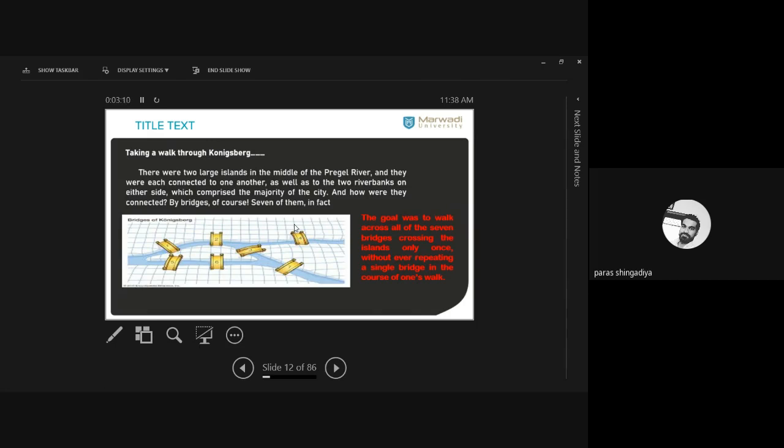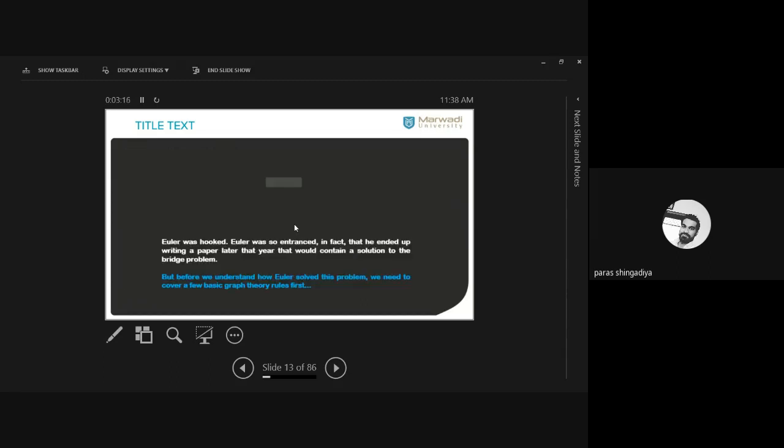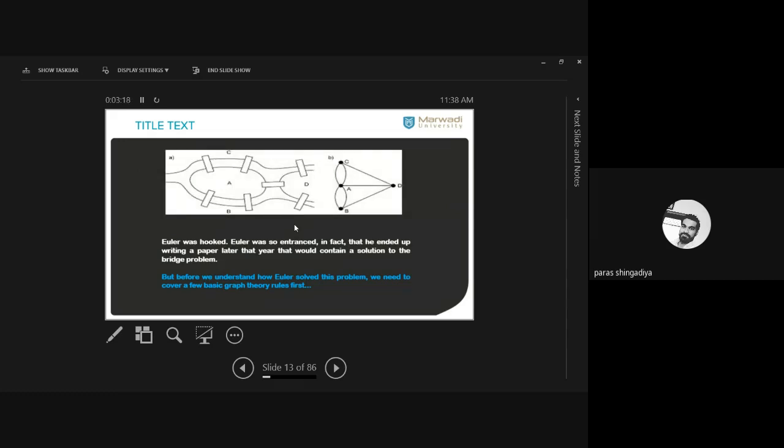So how does graph theory help here, and how can we check whether it is possible or not? ये जो पूरा मैप है, you have to convert it into a graph. इस सिचुएशन को आपको एक ग्राफ में कन्वर्ट करना है. ठीक है, it is the same situation as in 2D, the same map. River, 7 bridges are there. So how can we convert it into graph form? Clear?